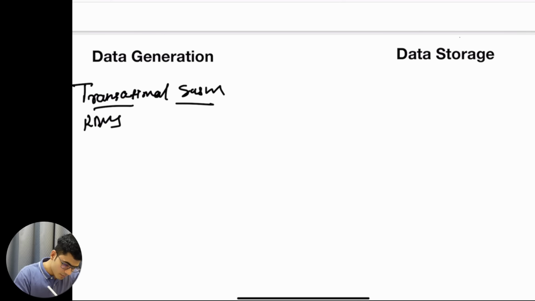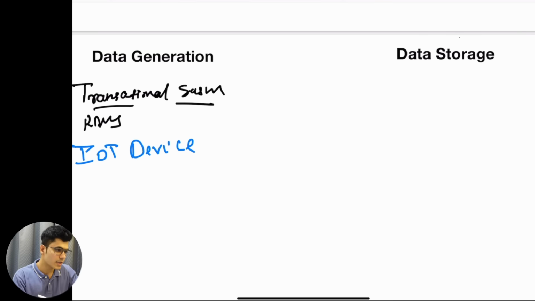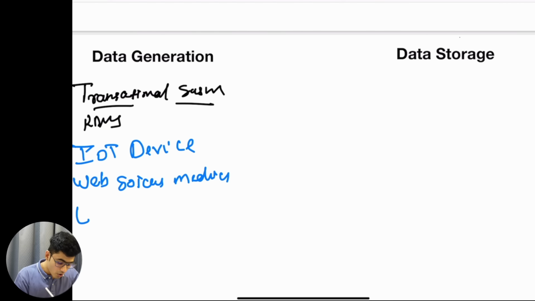Data is coming from the IoT devices, so we have the IoT device. Okay, it is coming from there. It is also coming from web and social media. Okay, that we understood. Data is coming from the logs and machine data.